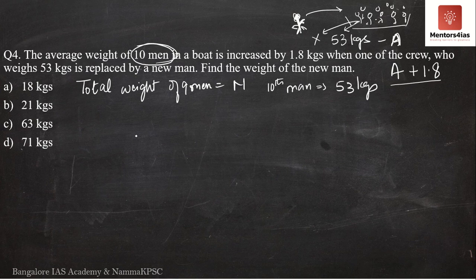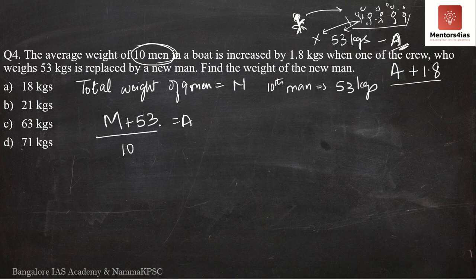So based on what the question is saying, I am going to say the total weight of 9 men plus the 10th man, which is 53 kgs. If I divide this by the number of individuals, that is 10, I should get the average A. This is what I've explained earlier.